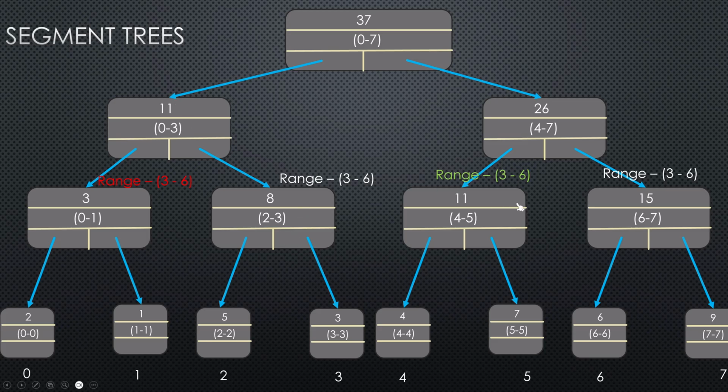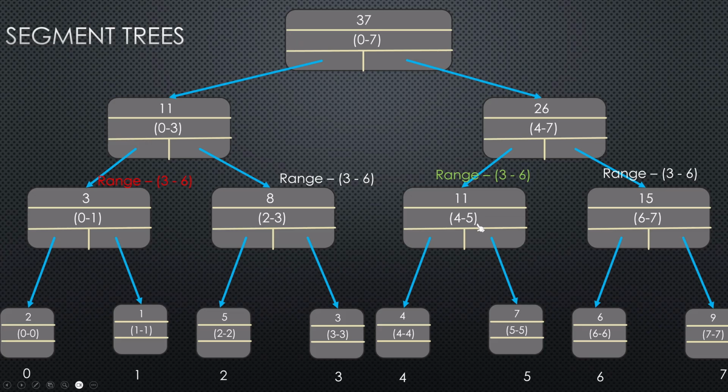Another optimization we can do: if a range is completely within the query range, that means 3 to 6 completely envelops the range for this particular node. So 3 to 6 has 4 5 completely covered. That means all the leaf nodes that are under this node are going to be in my answer.